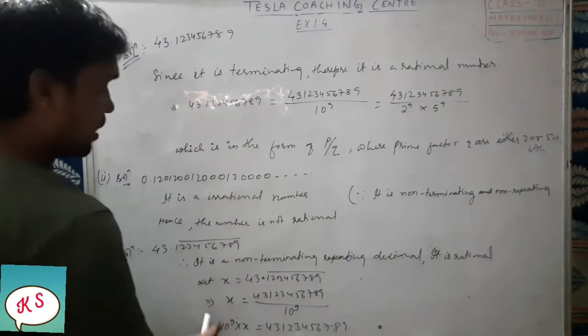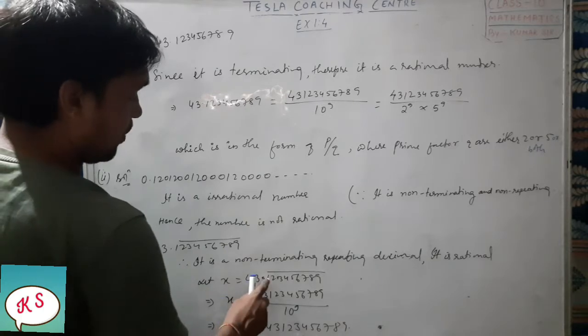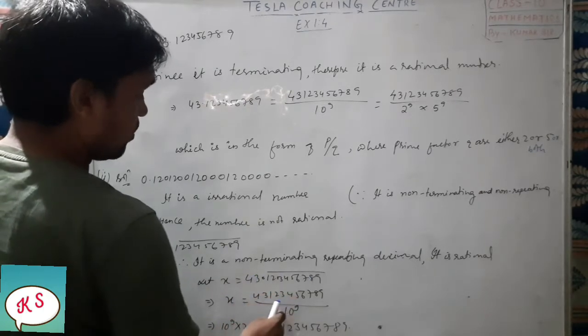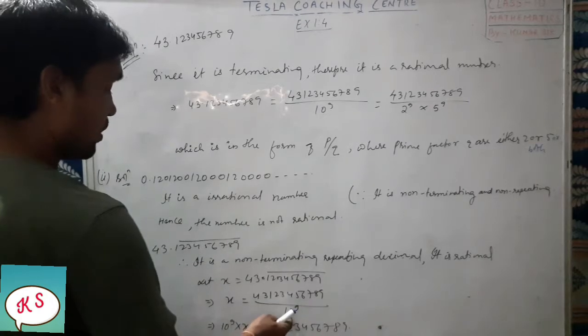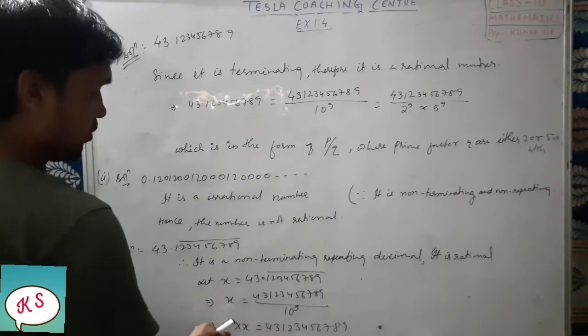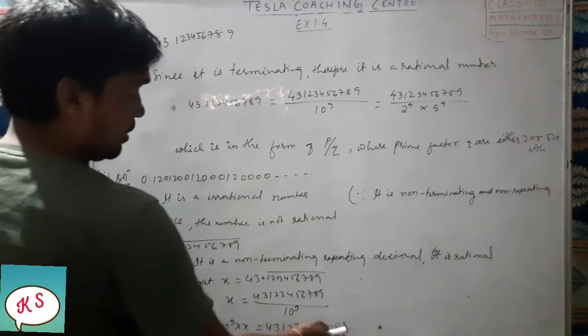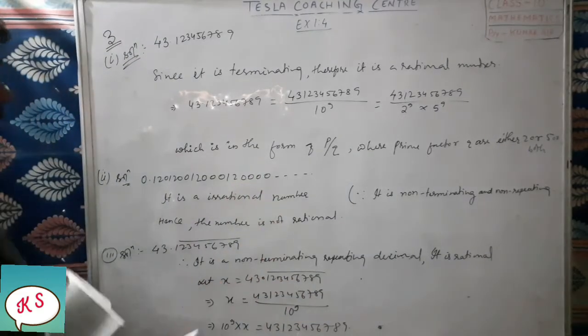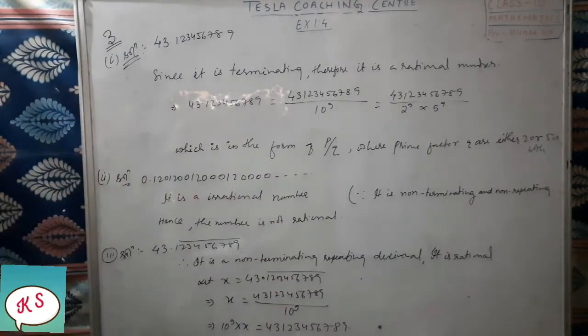Now what we have done, x equal to this. How many decimal places are there? 9. So 10 to the power 9. Now this one, if you multiply with x, you will get 10 to the power 9 into x equal to this much. Okay, now you can take it down, then we will proceed further.